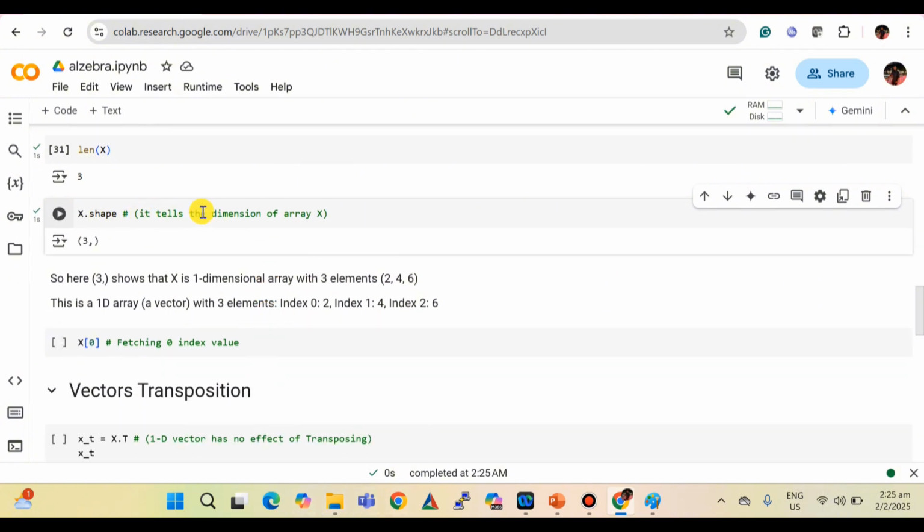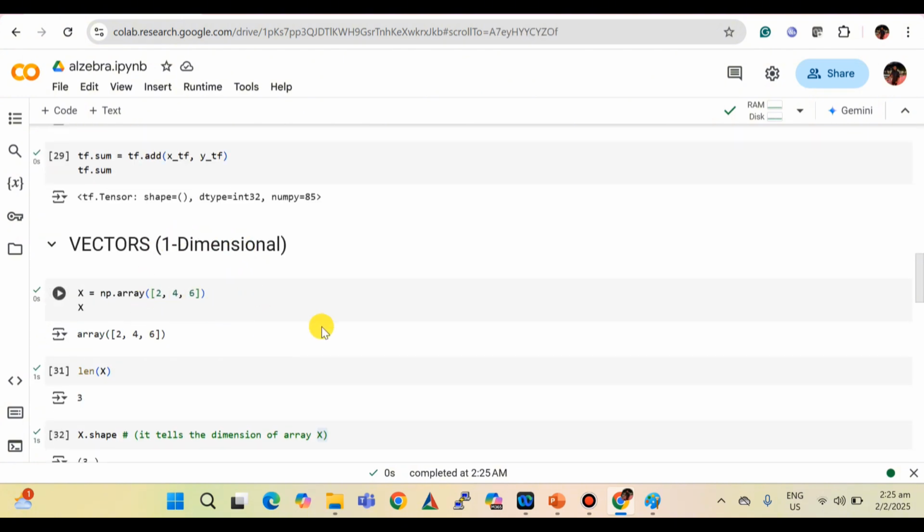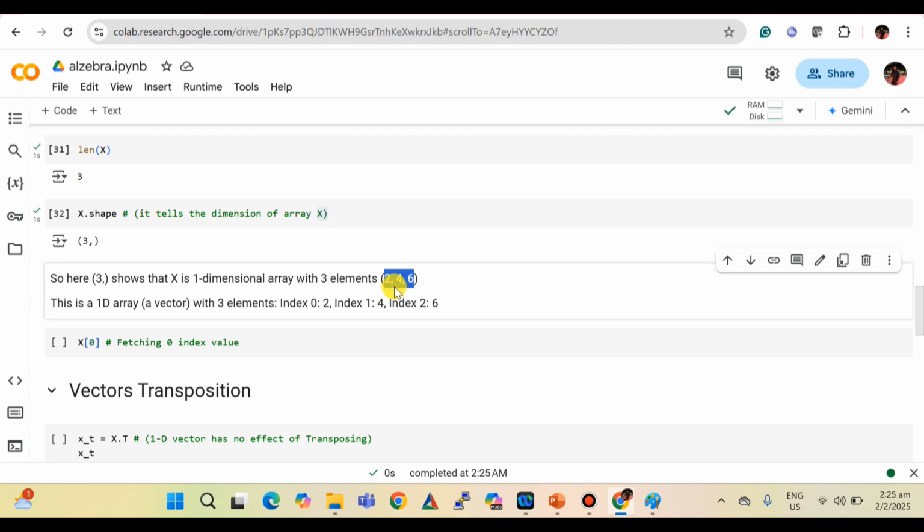Okay, so here it tells the dimensions of array X. Basically, X has these 3 elements, and here the numbers 2, 4, 6 denote the elements. I think it's pretty easy for you if you know the basics of Python, it's quite easy to understand.